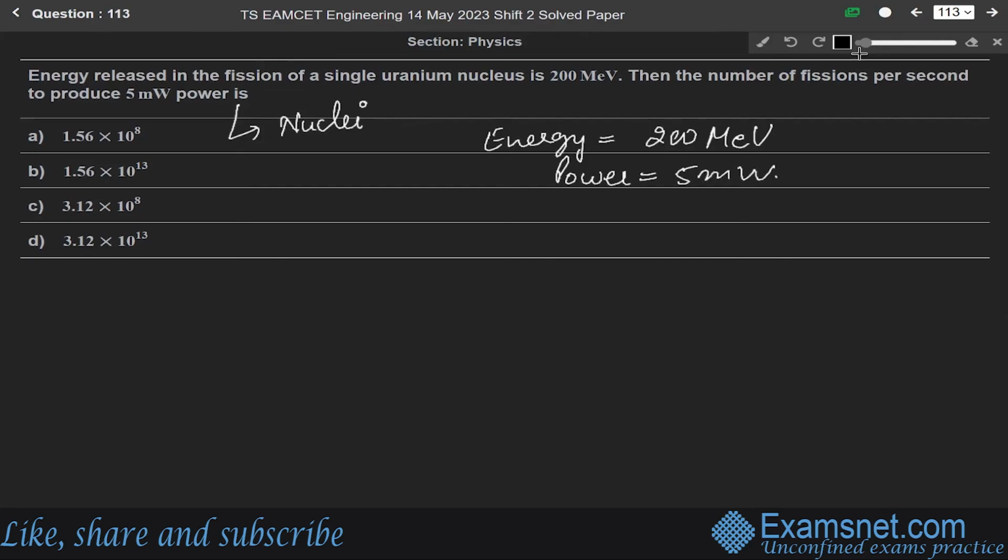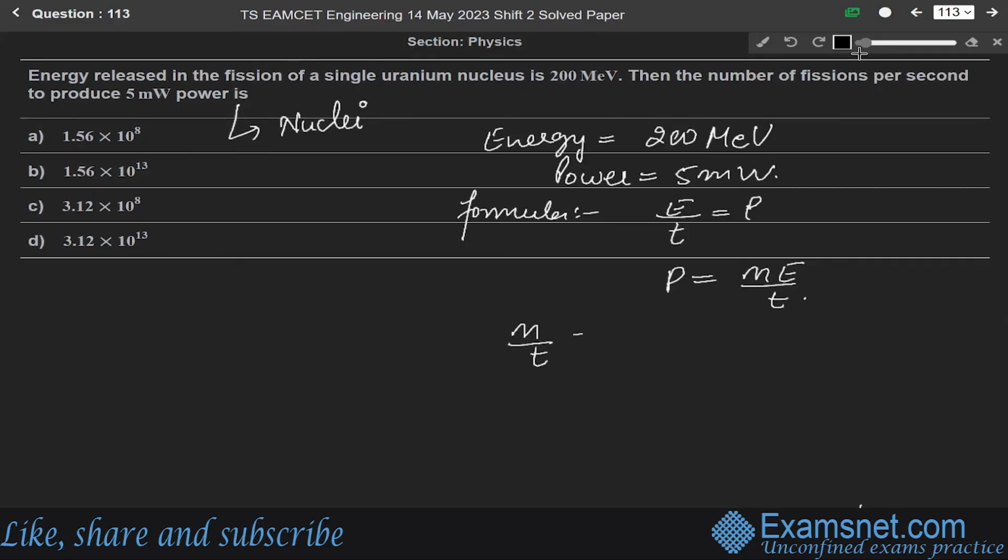Using the formula, energy over time is equal to power. If we are given n number of fissions, then power is equal to n into E over T, where n is the number of fission reactions.